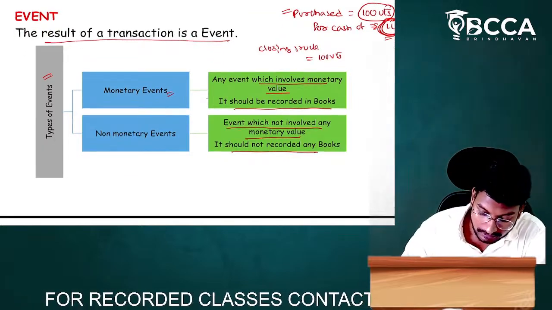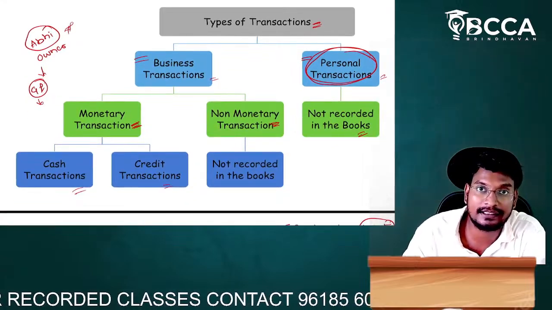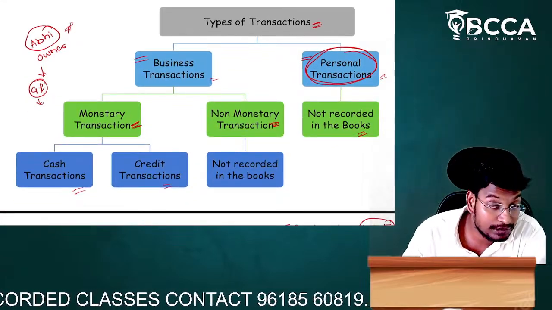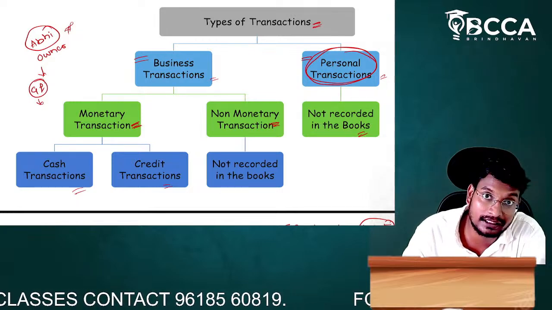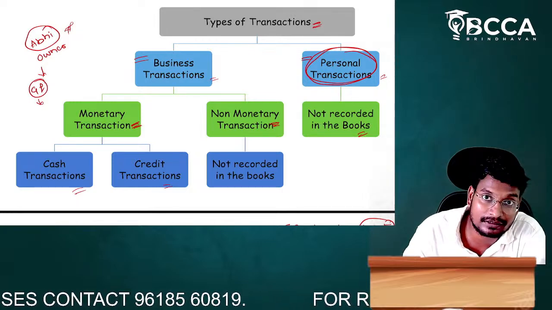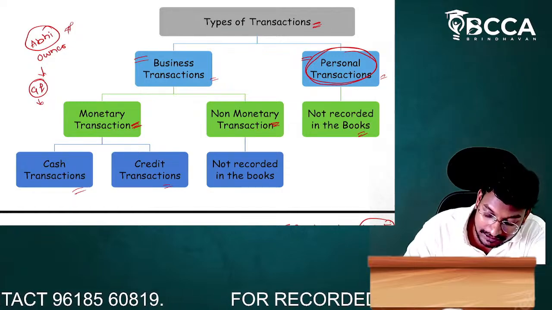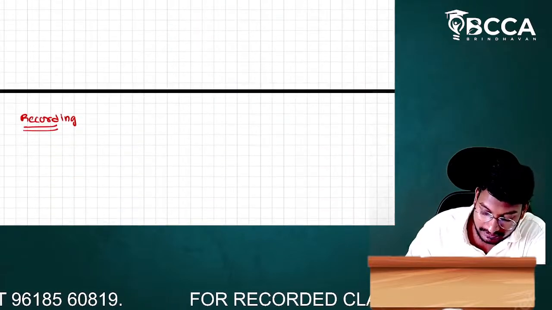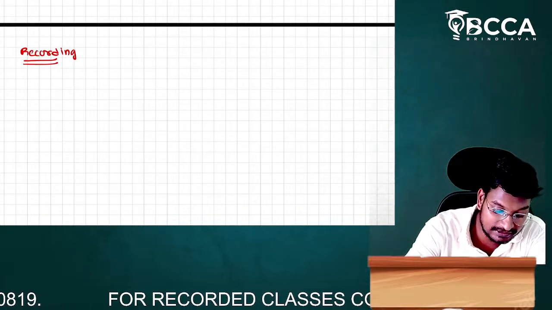Why have we discussed the meanings of transactions and events? Because we have to record only the transactions and events in the books. So I have discussed transactions and events in this class. I will continue the discussion of the accounting definition.